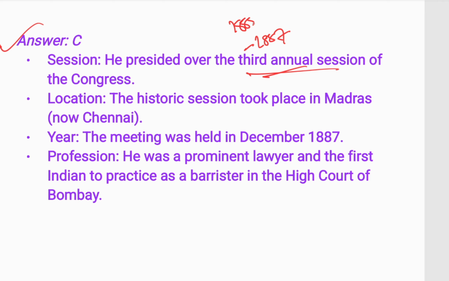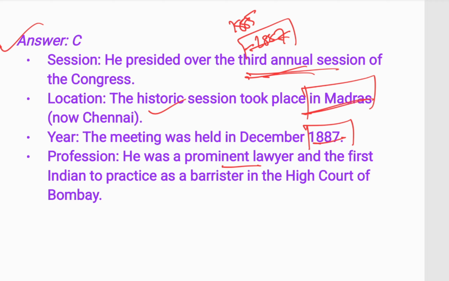He presided over the third annual session, which was held in 1887. The first was held in 1885, the second in 1886, and the third in 1887. The location was Madras, now Chennai, and the meeting was held in December 1887. Profession: Syed Badruddin Tyabji was a prominent lawyer and the first Indian to practice as a barrister in the High Court of Bombay. Remember, he was the first barrister to practice in the High Court of Bombay.